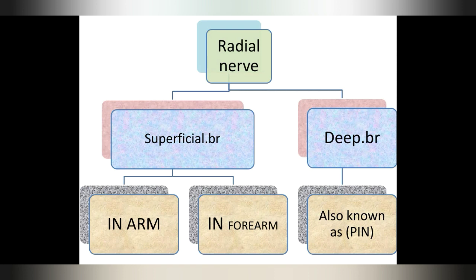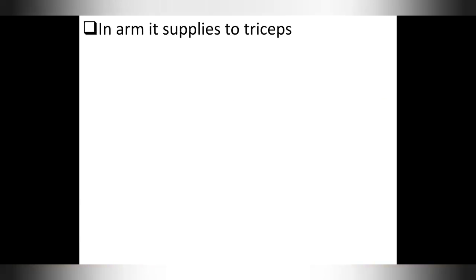Superficial branch passes through arm and forearm. Deep branch is also known as posterior interosseous nerve. Now, in arm, radial nerve supplies only one muscle known as triceps muscle. We know triceps has three heads. Those are long head, medial head and lateral head.